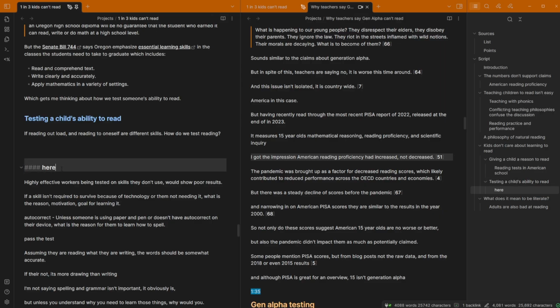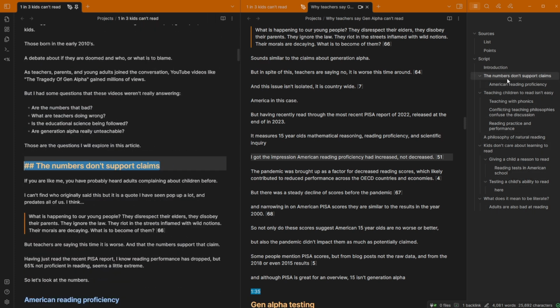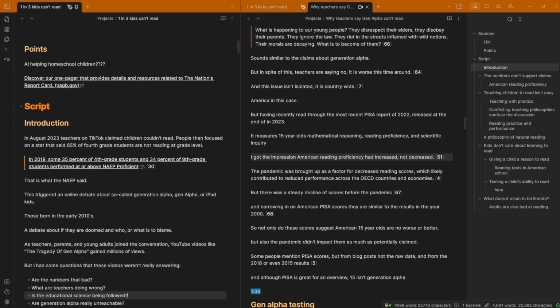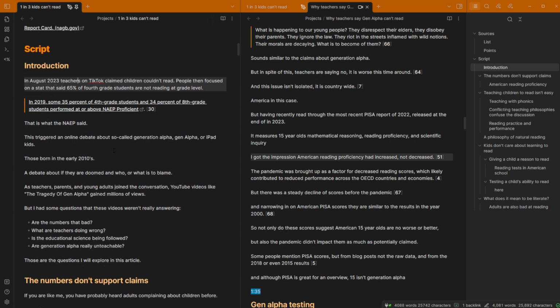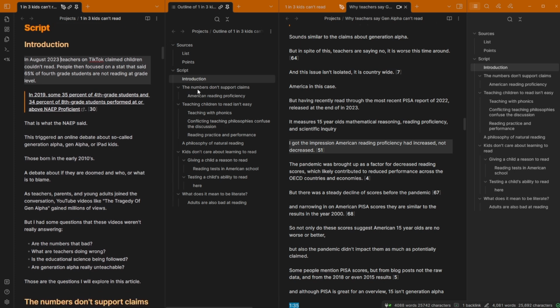A couple of days later, you can see my heading is actually way down in the article. I've added lots of different sections and headings, which I'll go through in a second. But because I write 2 or 3, sometimes 4 articles at the same time, yesterday I actually didn't write at all about the 1 in 3 kids can't read article. I wrote 2 other articles, which follow a similar sort of process. So just as a heads up about my research process, I write multiple articles at the same time. But focusing in on this article, the 1 in 3 can't read, I've brought up the outlines.